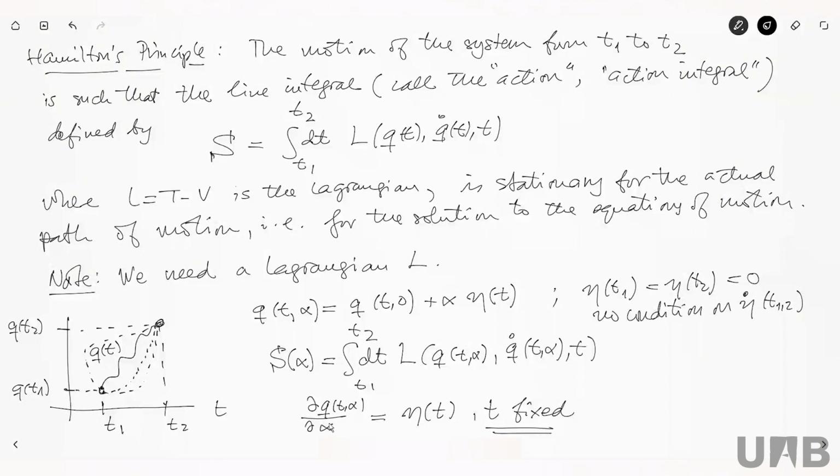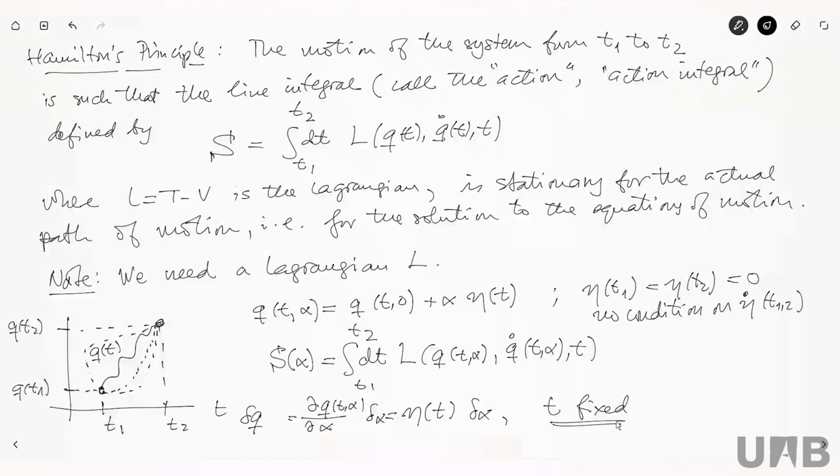So if you remember, what was a variation of the generalized coordinates keeping time fixed? That was nothing else but a virtual displacement. So let me just write here that delta q equals the variation with respect to delta alpha, and this is at t fixed.